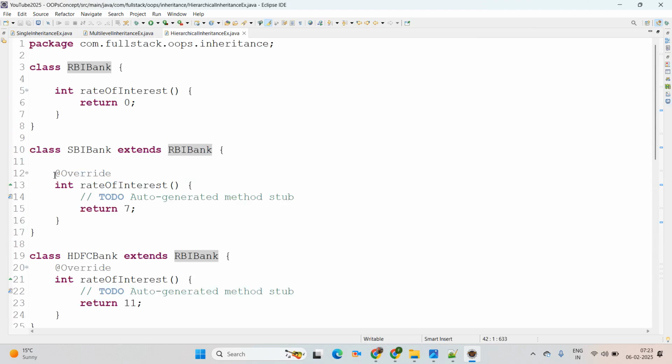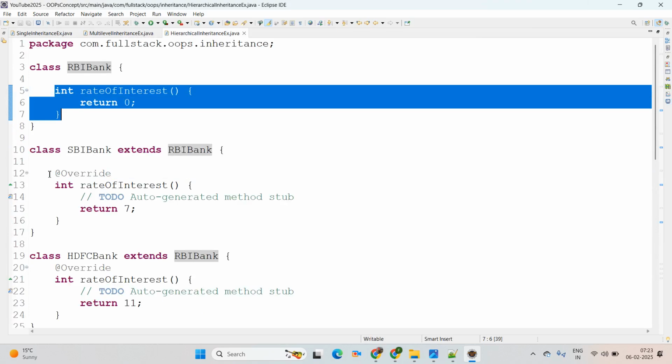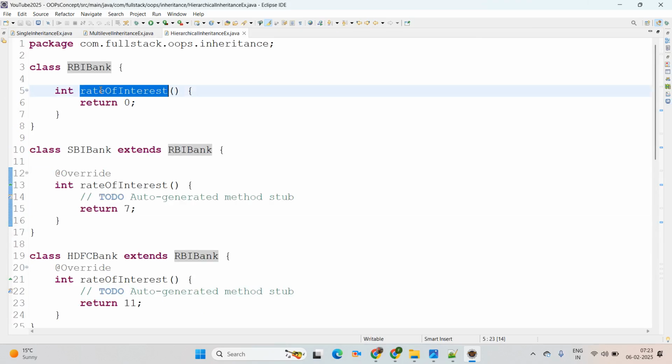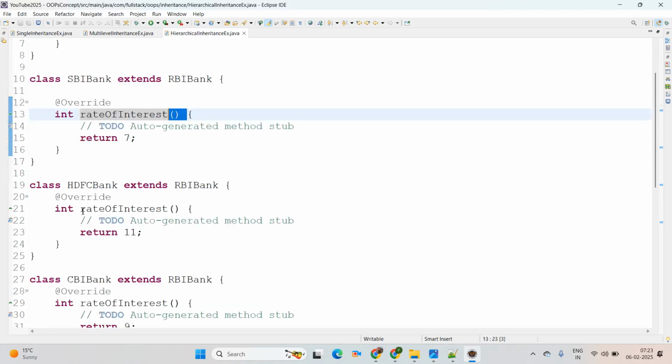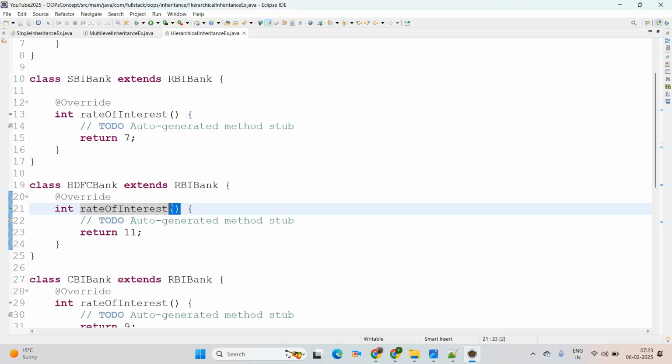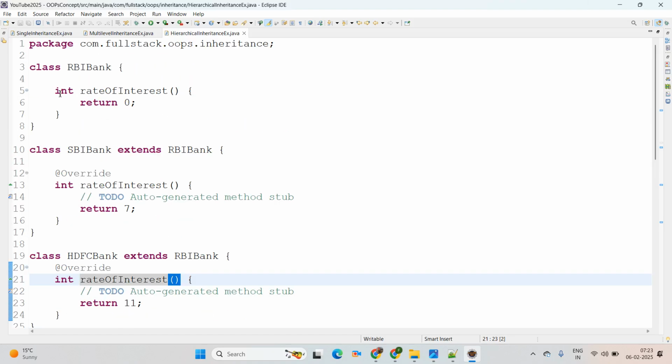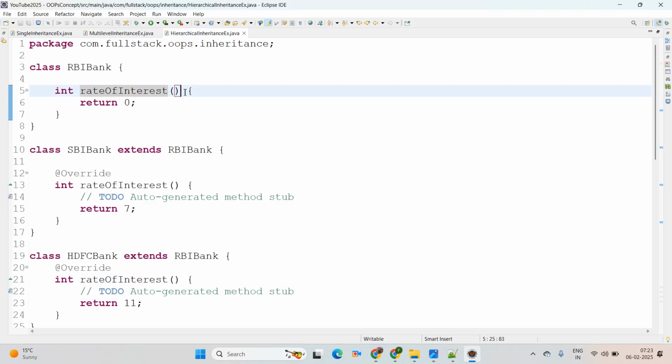The concept name is override. Override means whatever is in the parent, the same we add here. It means same method name, same parameter. See, here is the same method name, same parameter. Coming down here, same method name, same parameter. That's called override. Whatever method name and parameter are in the parent, the same we have in the child.